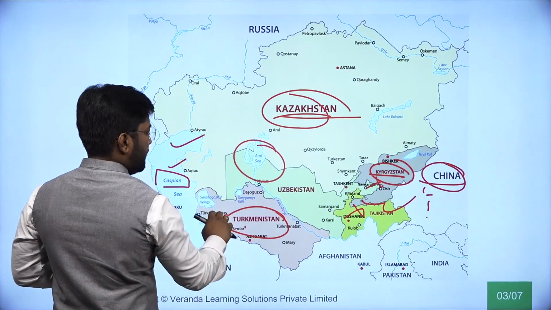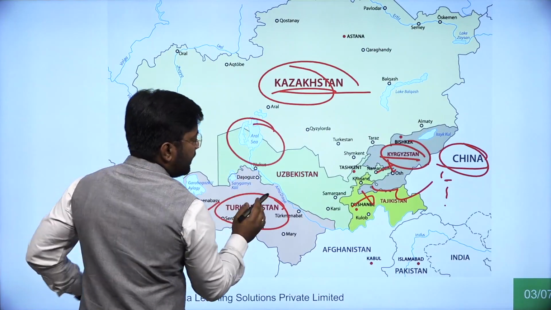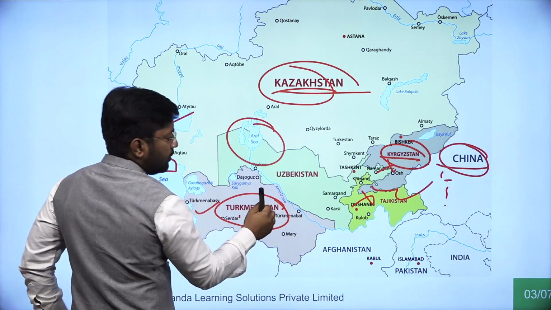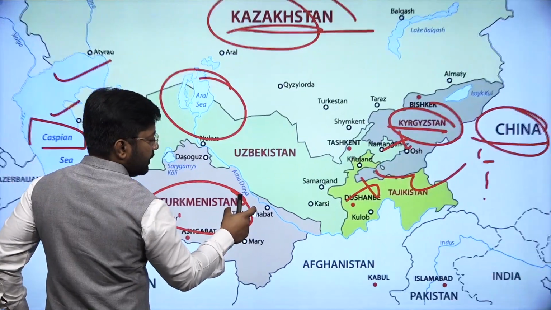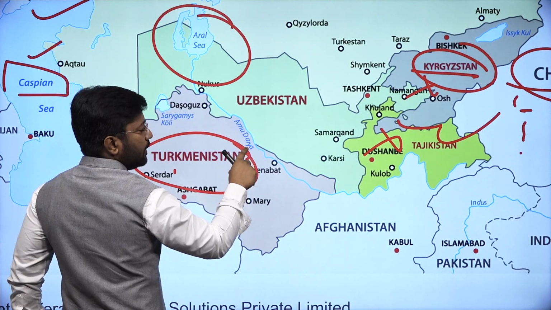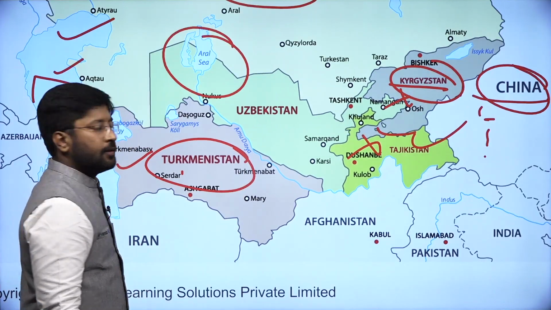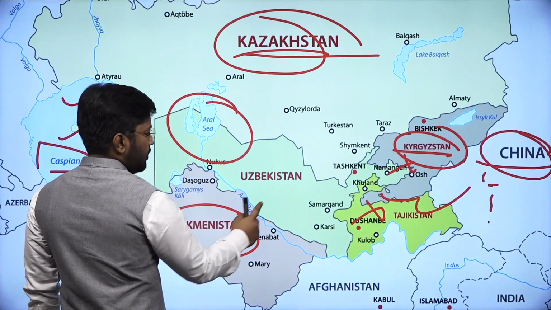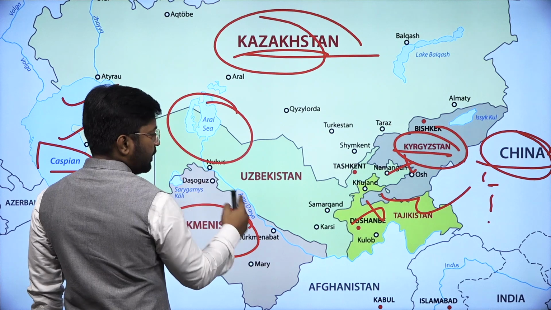And from the Aral Sea comes the Amu Darya. You can clearly see the Amu Darya near the Aral Sea, between Uzbekistan and Turkmenistan.